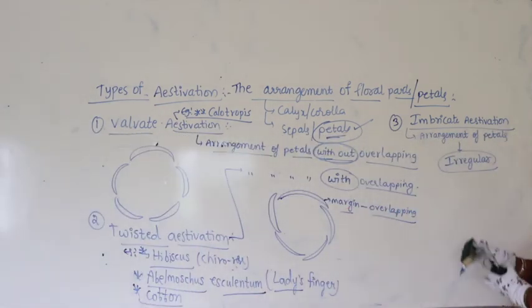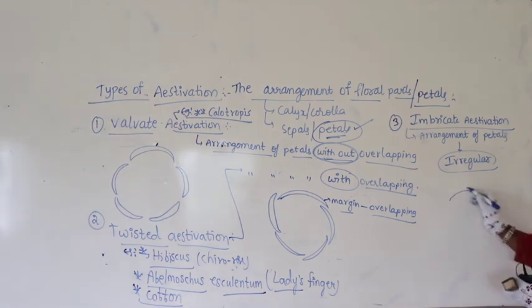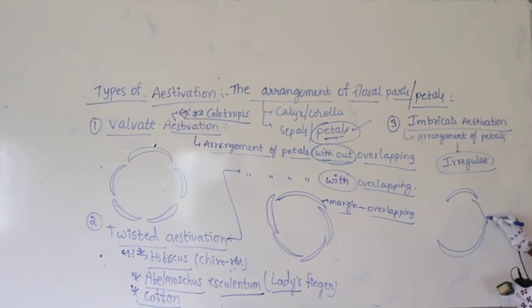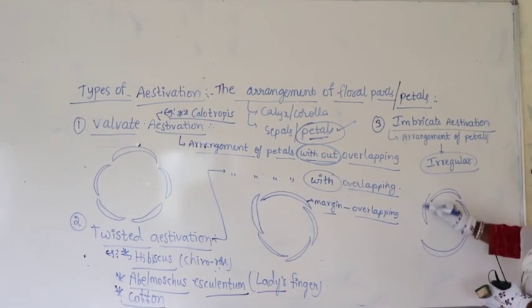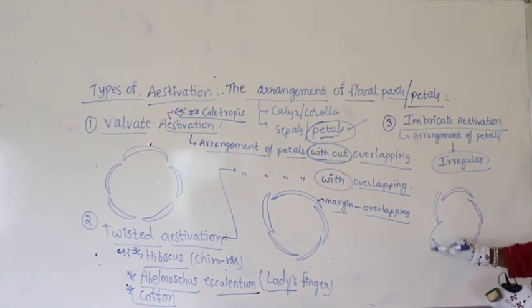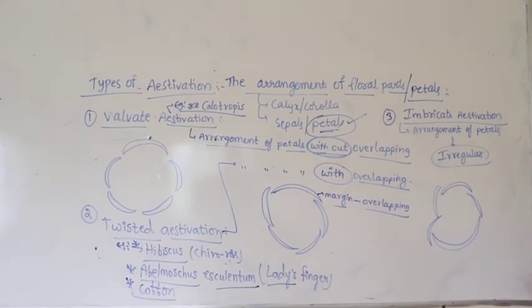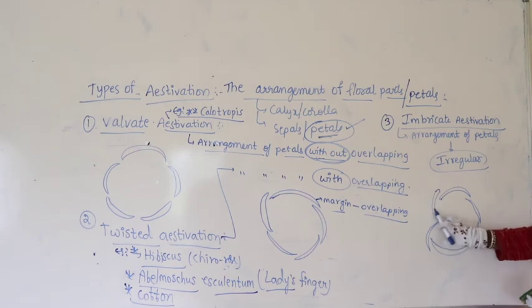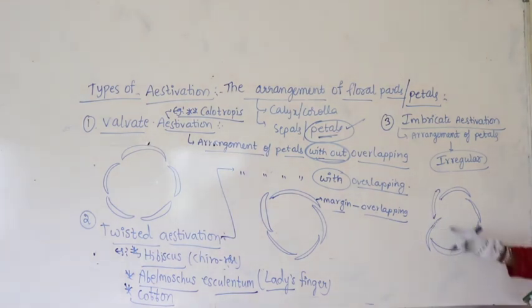Irregular arrangement of petals, the type of overlapping we find is completely irregular, it may not be like this. So, one will be like this, the other one will be like this. So, one overlaps above the other. Now, this overlaps onto this, so that one is on the inner side, one is on the outer side. Completely one is on the outer side.